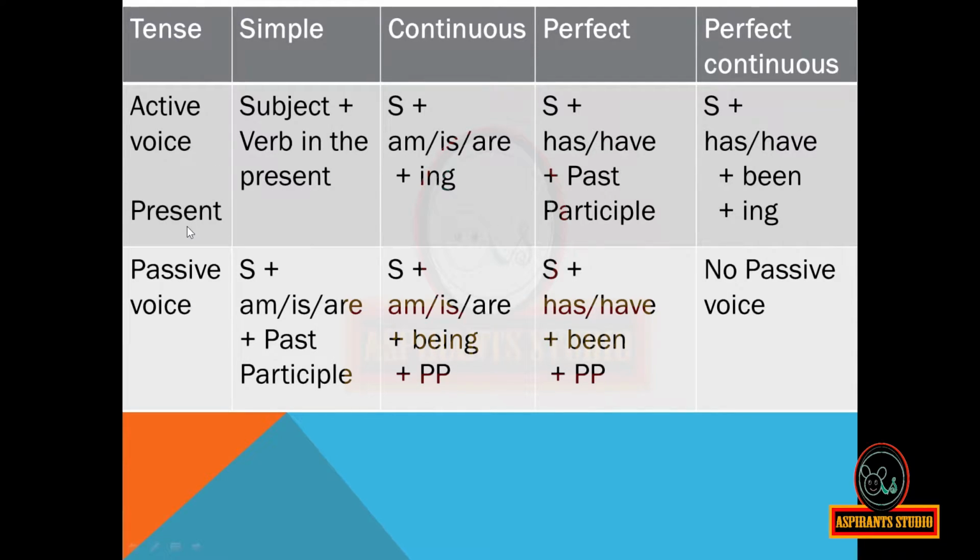When the active voice is in the present perfect tense, then the form of the passive voice will be subject plus has or have plus been plus past participle. When the active voice is in the present perfect continuous tense, then the form of the passive voice will not be there because there is no passive voice here. No passive voice when the active voice is in the present perfect continuous tense.